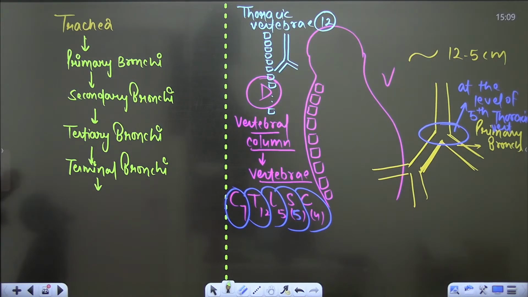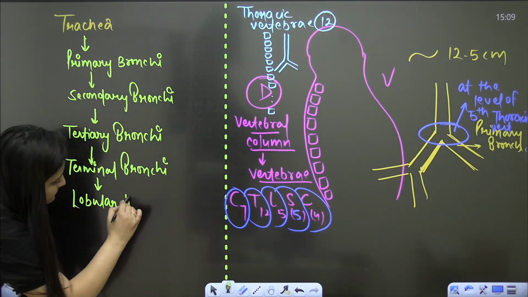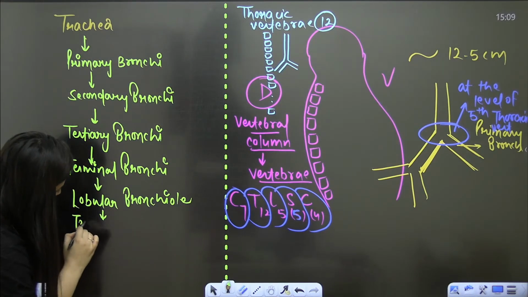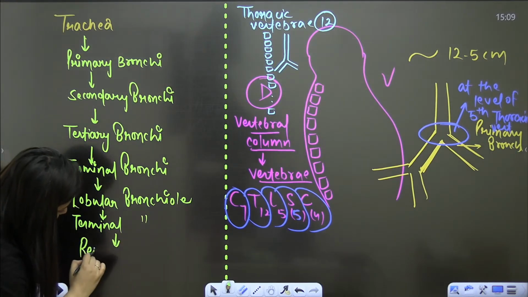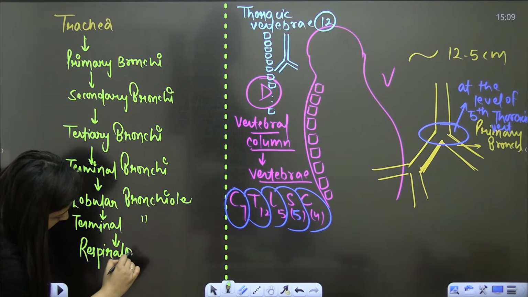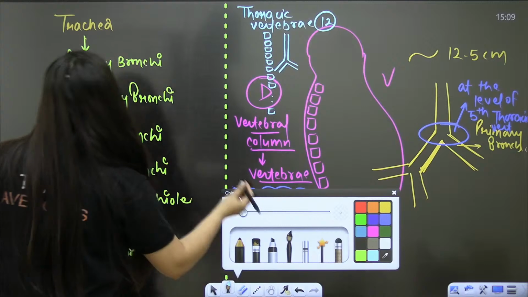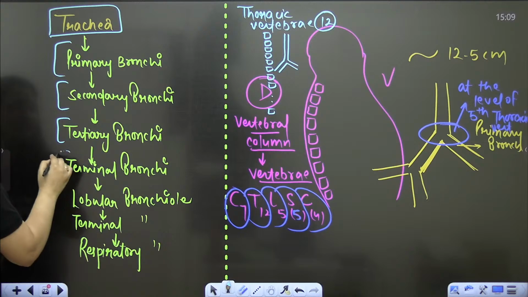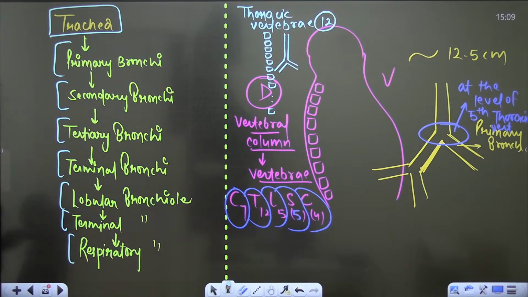We have the bronchioles: lobular, terminal and respiratory. Lobular bronchiole, terminal, then respiratory bronchiole. So this is trachea, primary bronchi, secondary, tertiary, terminal, lobular, then terminal bronchiole, and finally the respiratory bronchiole.